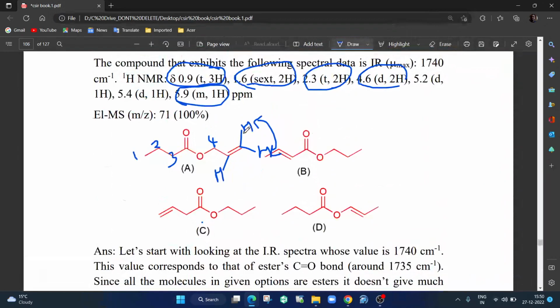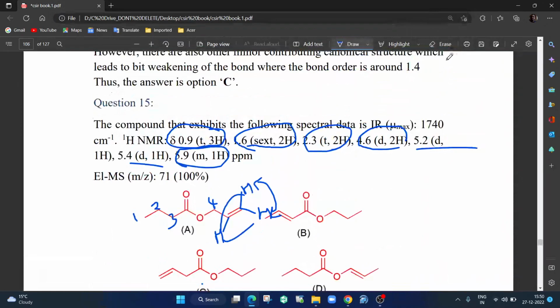So now what happens is, this will be split by this first, and then very little with this. So if it is not high resolution, it will not show, so it will come as doublet. So that's what is seen. One of them is this, and this also will be split, again cis, it will be a little less splitting, but it will also come as doublet. So these two are the ones. Therefore, very clearly your answer is option number A.